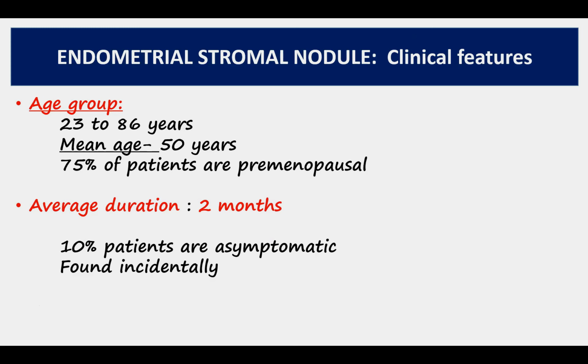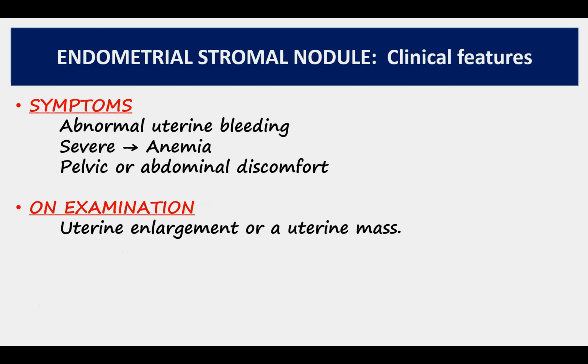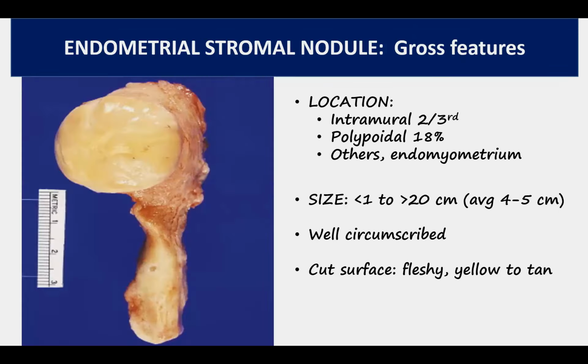If symptoms are present, they include abnormal uterine bleeding. If the bleeding is severe, the patient may develop anemia, and there may be pelvic or abdominal discomfort because of the presence of a mass. And since there's a mass, on examination, we'll find uterine enlargement or a uterine mass.